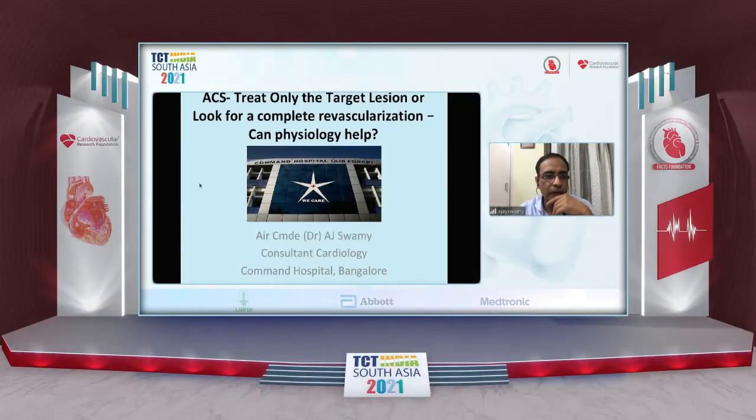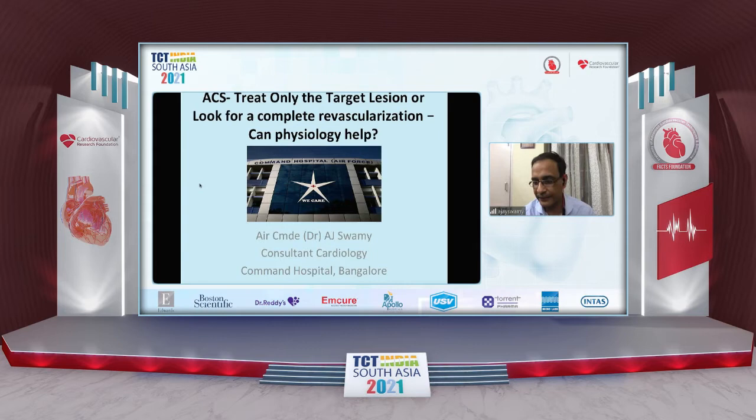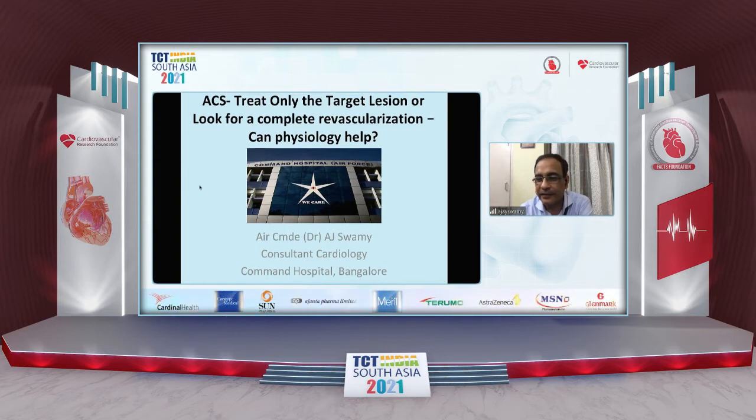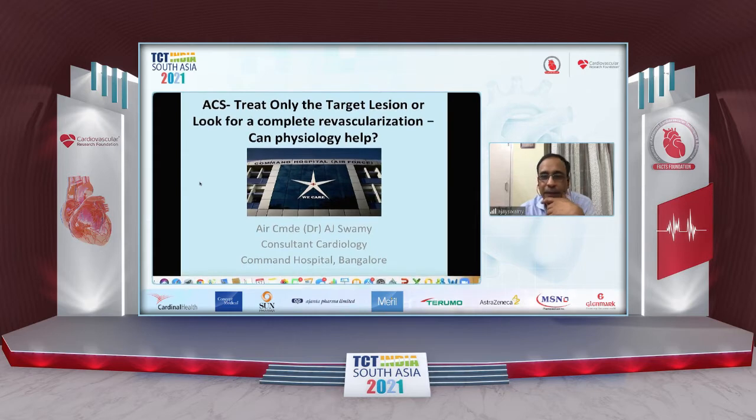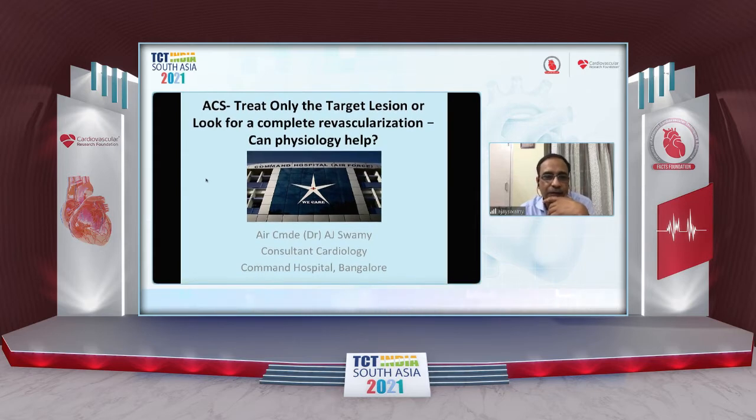Okay. So our brief for today is to look at ACS, whether we treat only the target lesion or look for a complete revascularization. There's been a great deal of discussion on this topic over the last few weeks, and I'm glad I can see lots of teachers and seniors, Dr. KD, who's done a lot of work in this particular field. It'll be a pleasure to interact with him and see what we've got.